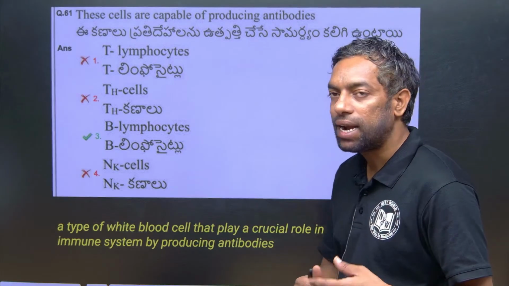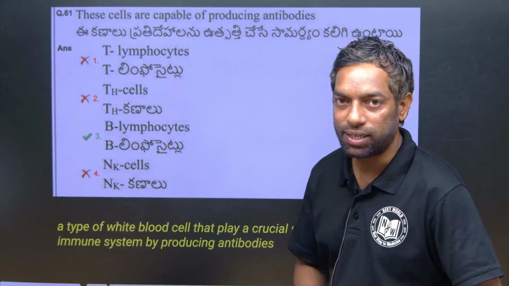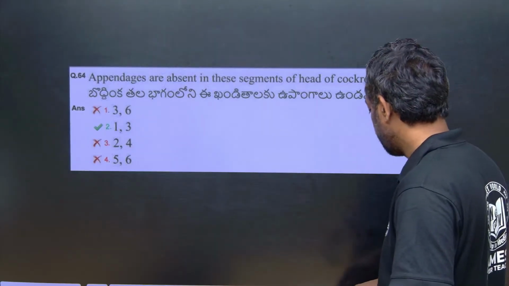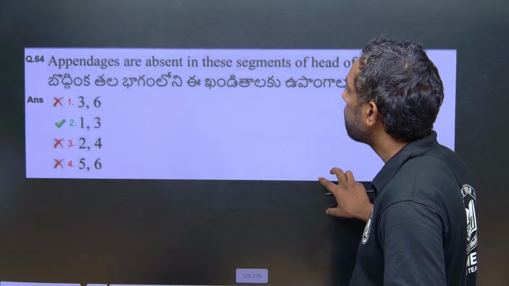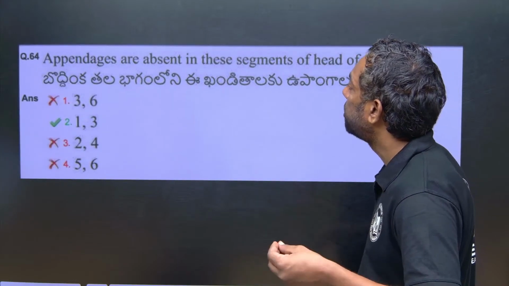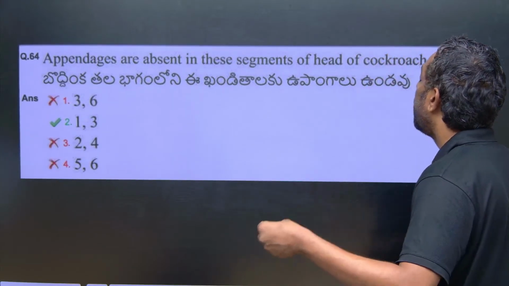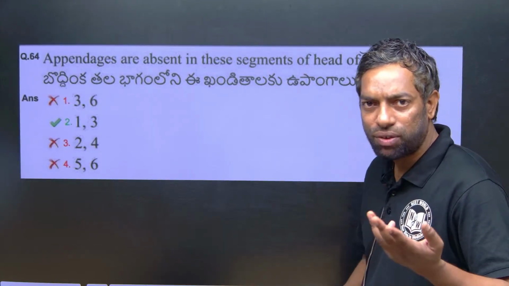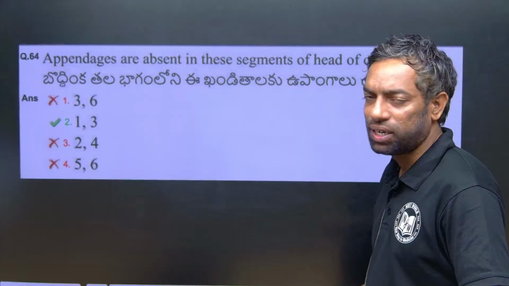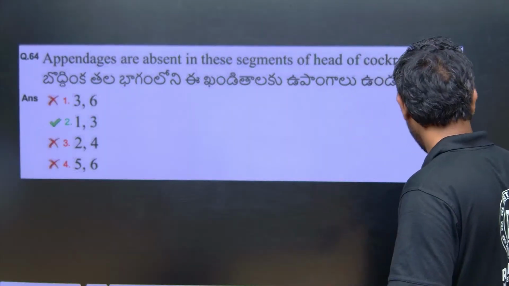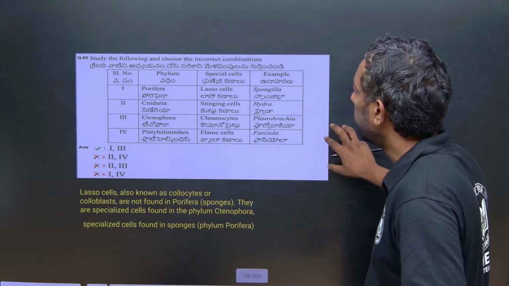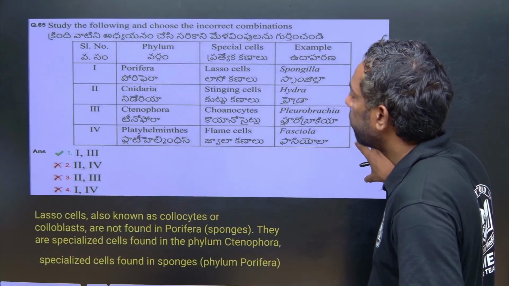Direct question. The next question: appendages are absent in this segment of the head of the cockroach. Of course, segments 1 to 3 are absent. This is a direct question. Next question, this is also a match the following question.